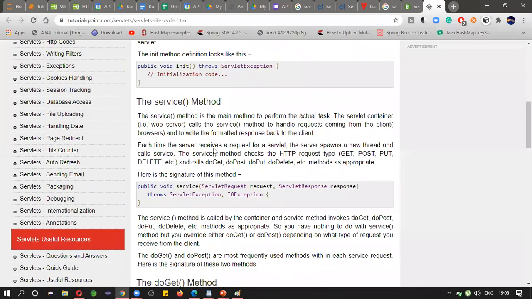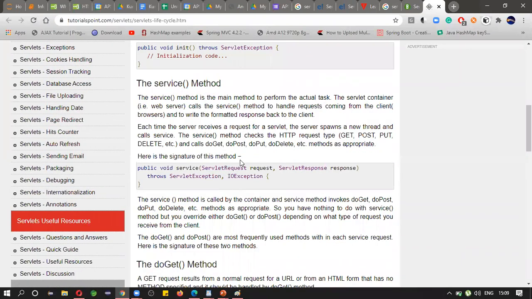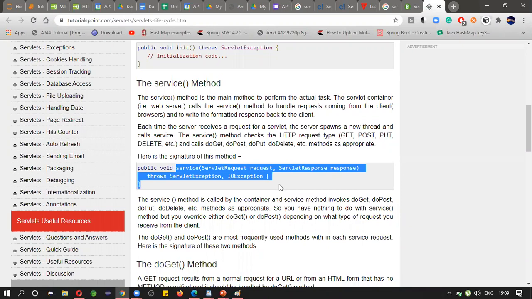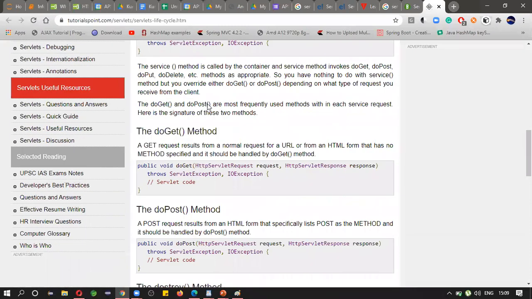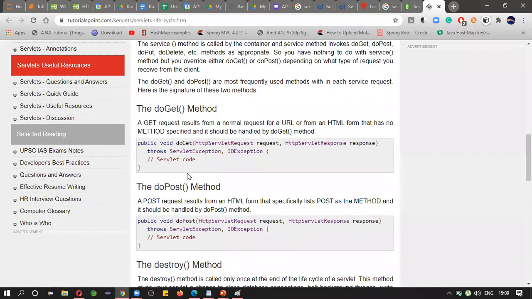Next, the service method. Actually the method we work with is the service method. Inside this service method you will do all the things. Okay, you may not work with the init method or destroy method.